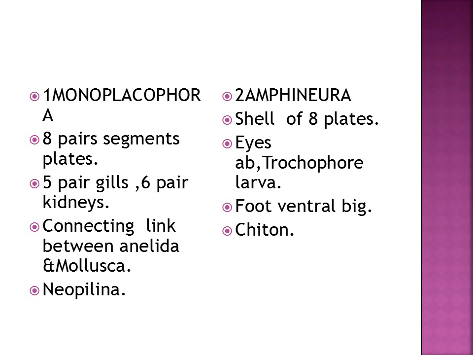Monoplacophora. 8 pairs of plates are present. 5 pairs of gills are present. 6 pairs of kidneys are present. Monoplacophora are connecting link between Annelida and Mollusca. Example is Neopilina. Number 2, Amphineura. Shell of 8 plates is present. Eyes are absent. Larval form is trochophore larva. Foot is ventral and big. Example is Chiton.